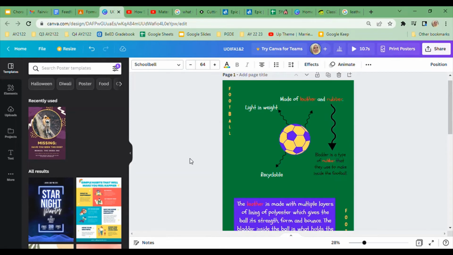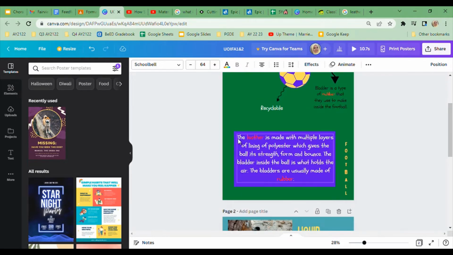However, when we research about a material, a topic like this, I believe that naturally we have a lot of questions. If I ask you, how do we make a football? No one will know unless you're someone who actually works in the factory or makes a football. You will have so many questions about how or what it takes to make a football. So Ayman, to make it easy for you, I just want you to add one question here.